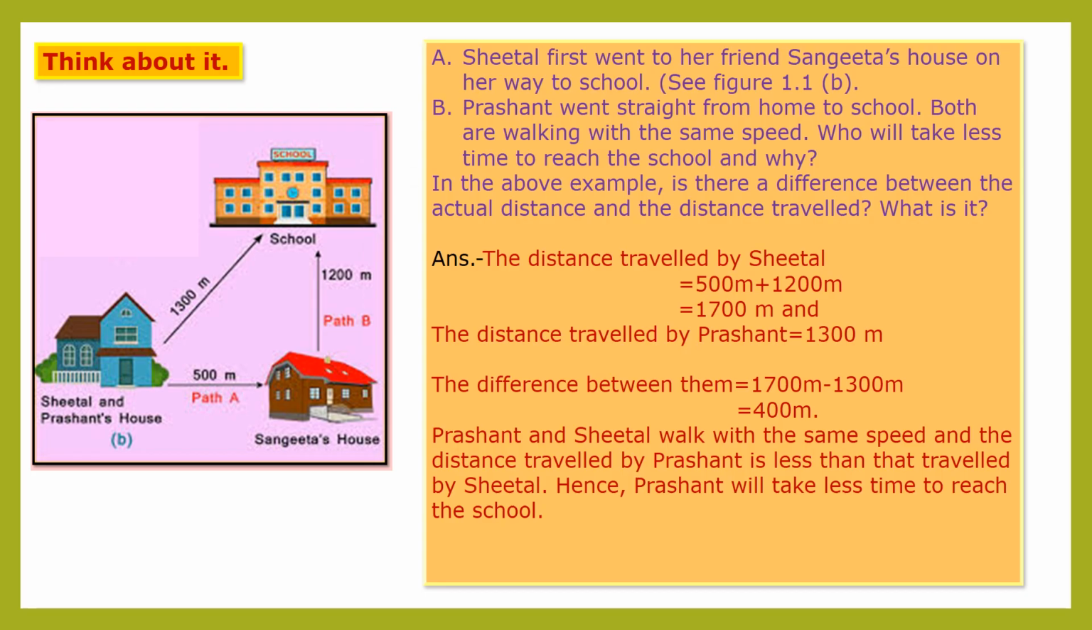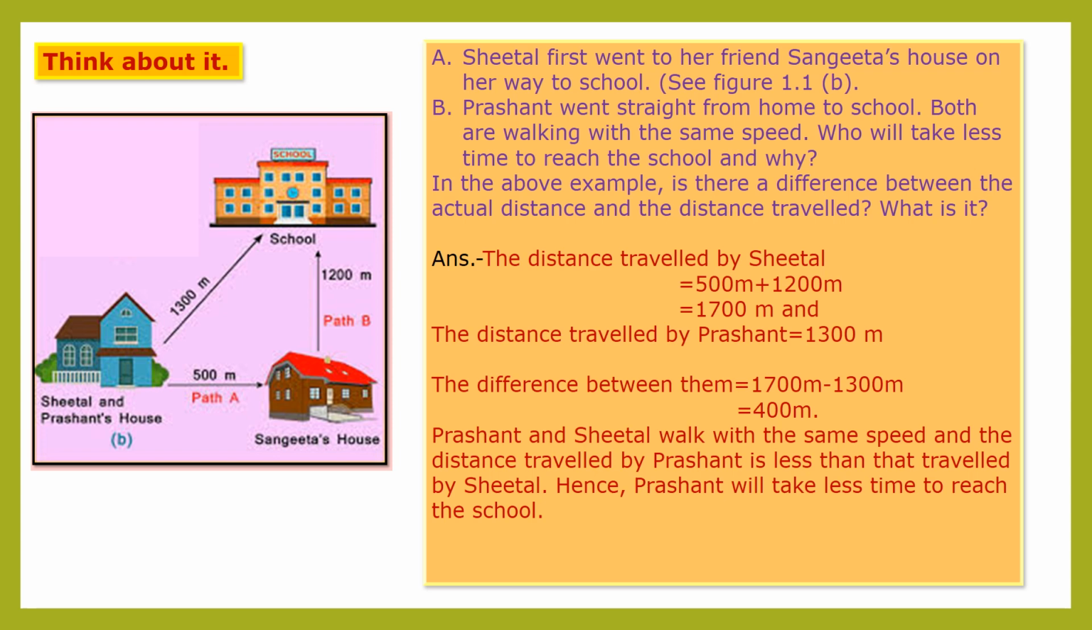Now think about it. Sheetal first went to her friend Sangeeta's house on her way to school, as in figure 1.1b. Prashant went straight from home to school. Both are walking with the same speed. Who will take less time to reach the school and why? In the above example, is there a difference between the actual distance and the distance traveled, and what is it?